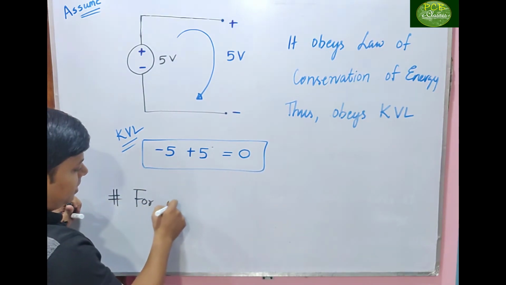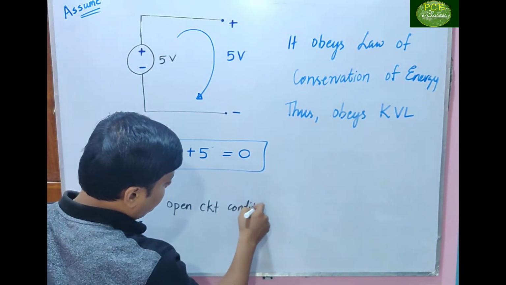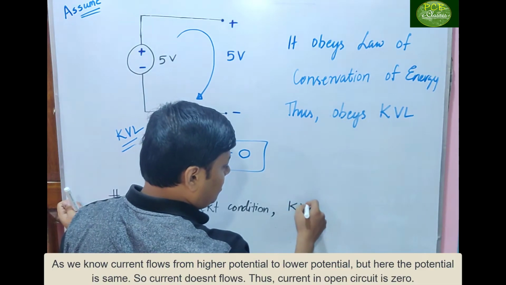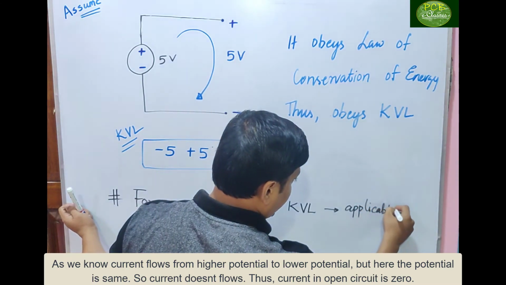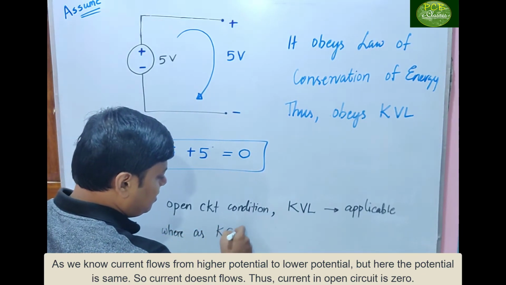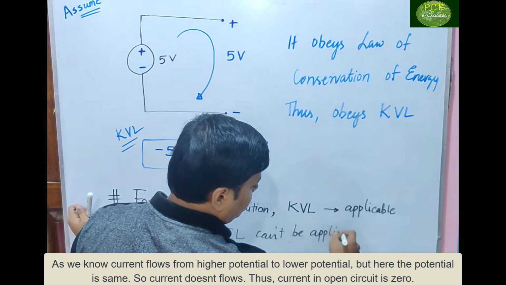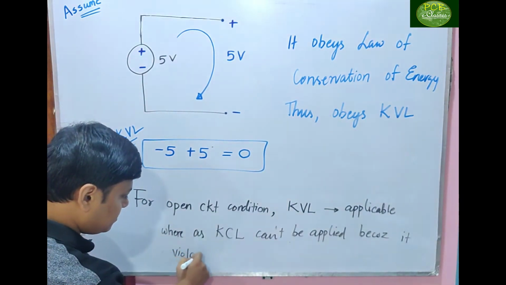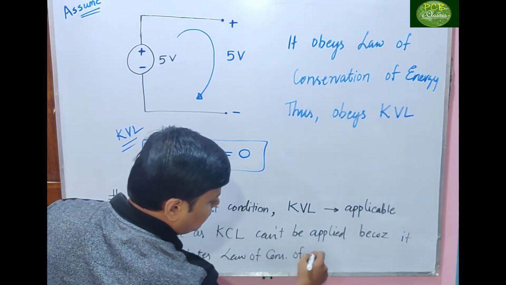For open circuit condition, KVL is applicable, whereas KCL can't be applied because it violates the law of conservation of charge.